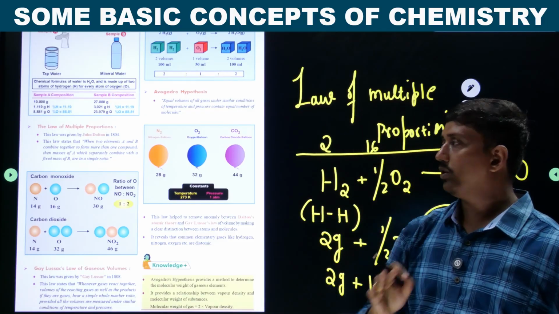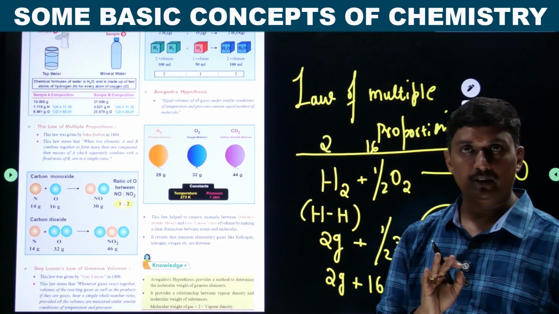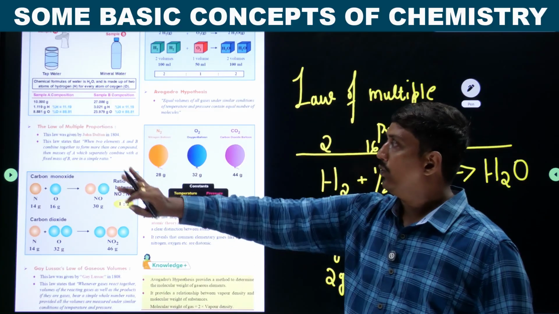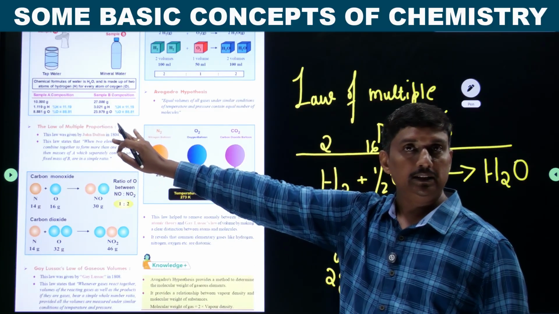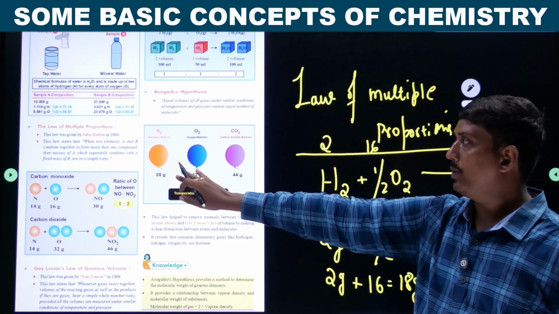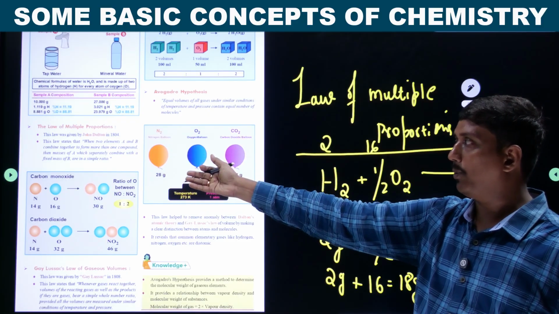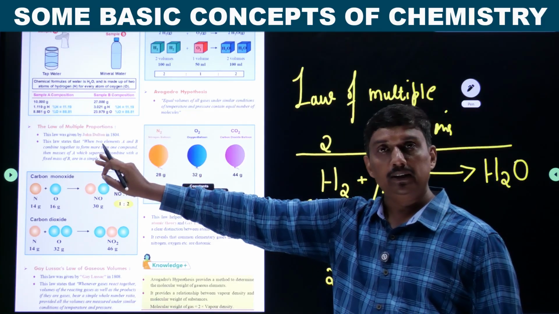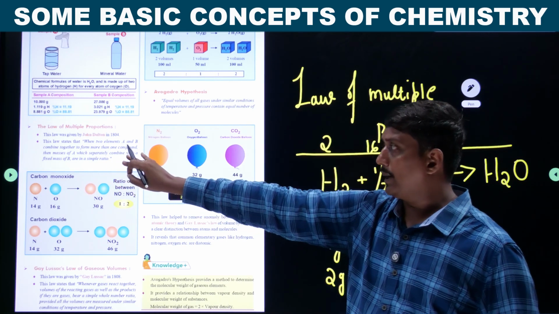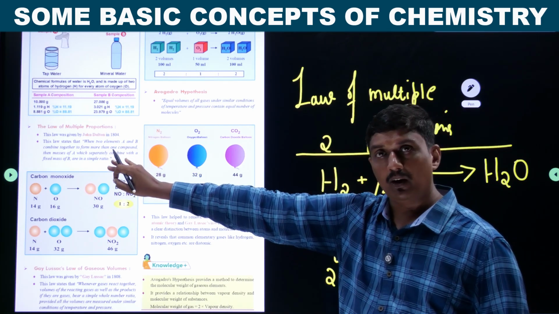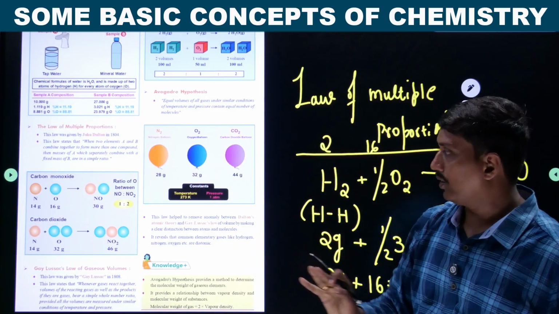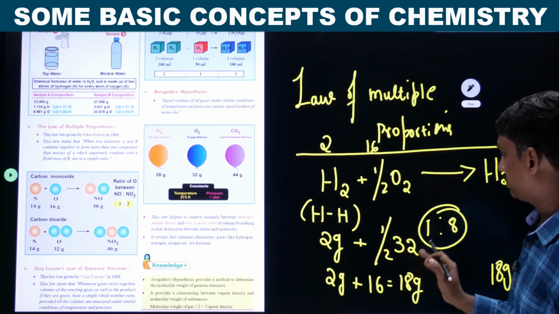First thing, it was proposed by John Dalton. Law of multiple proportion states that when two elements A and B combine together to form more than one compound, the masses of A which separately combine with a fixed mass of B are in a simple ratio. Here also it is following a simple ratio.